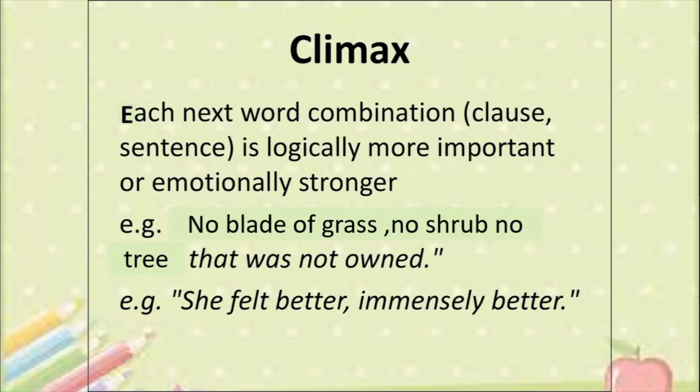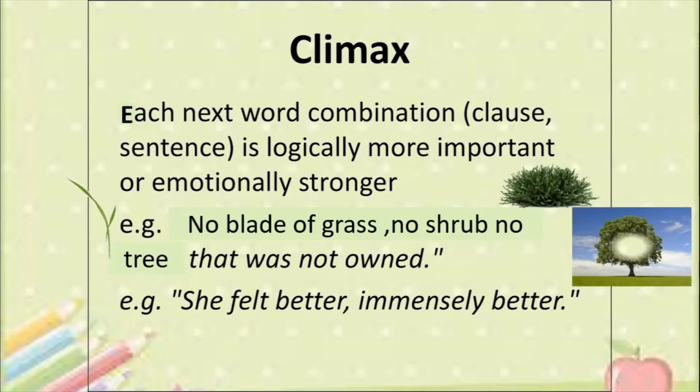Alright, let us look at this example. No blade of grass. So the blade of grass looks like this. Very tiny, thin. No shrub. A shrub is a little bit bigger than the blade of grass. No tree, and the tree is even bigger than the shrub or the blade of grass.